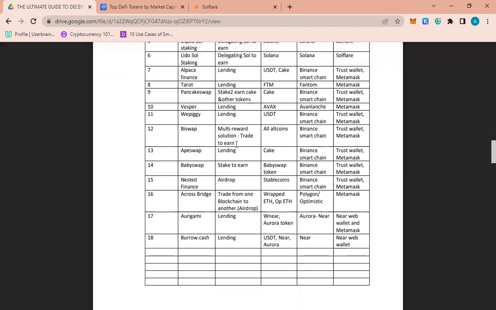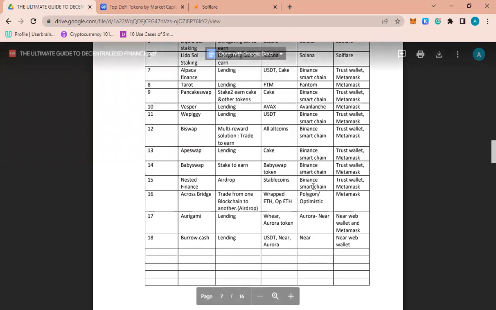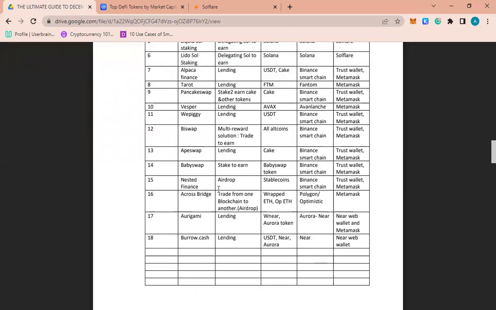Okay. Now we have Apeswap. What you are doing is you are lending your Cake to them to be able to earn Banana. Banana is their token. So you have BabySwap, you are staking too. We have Nested Finance. It is an airdrop. And this project is a big one actually.